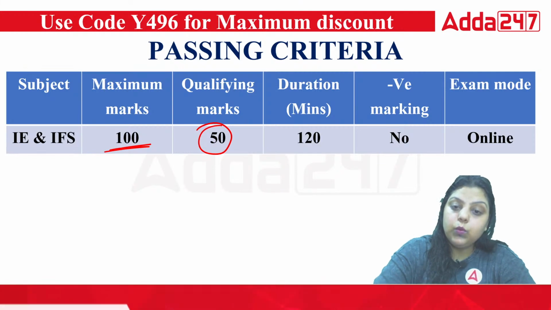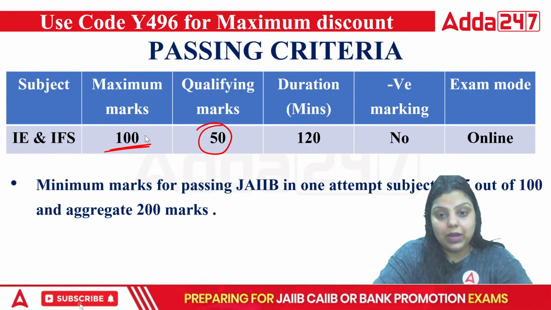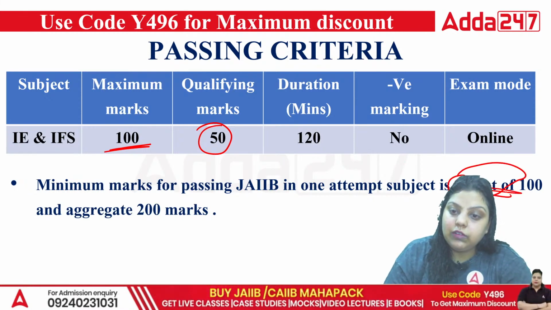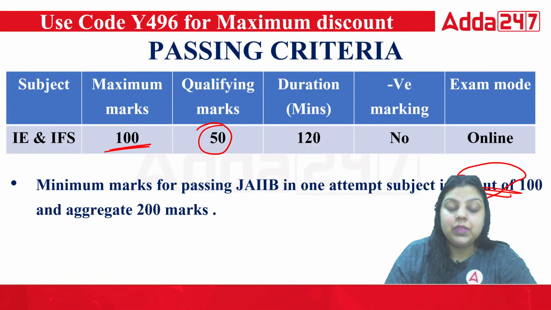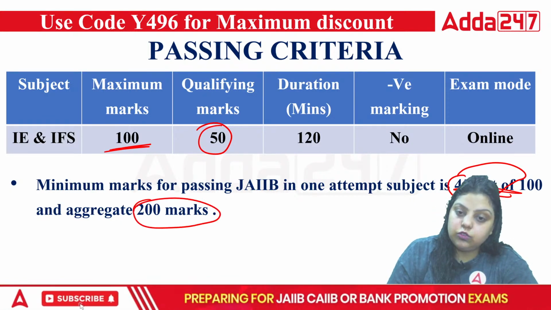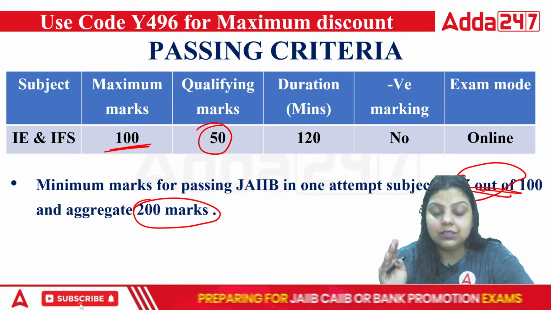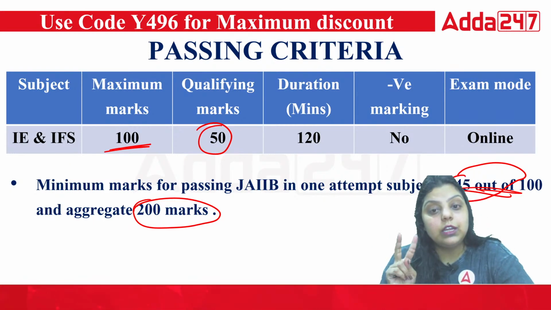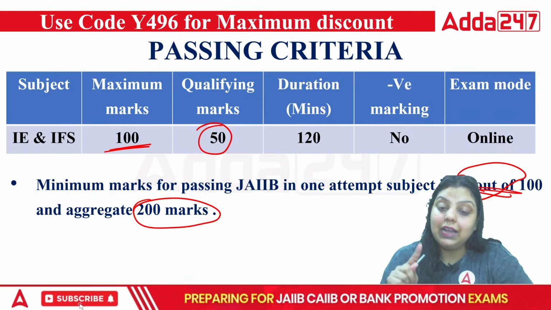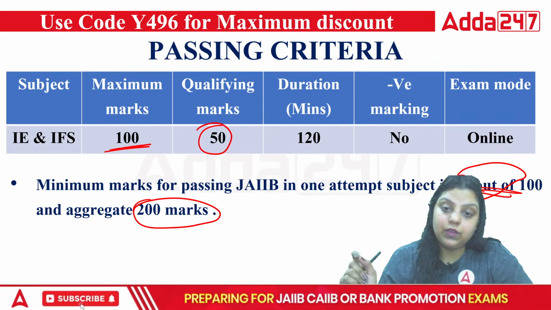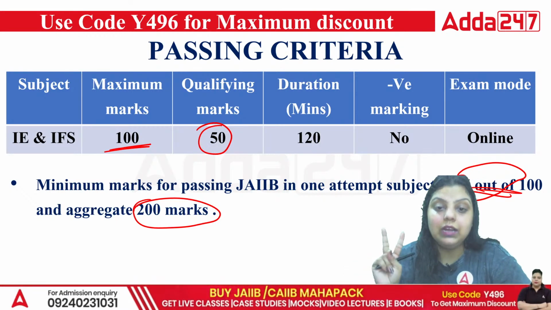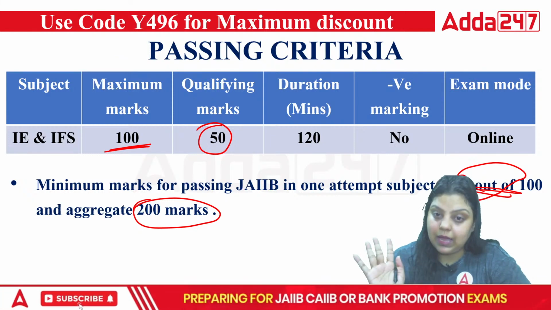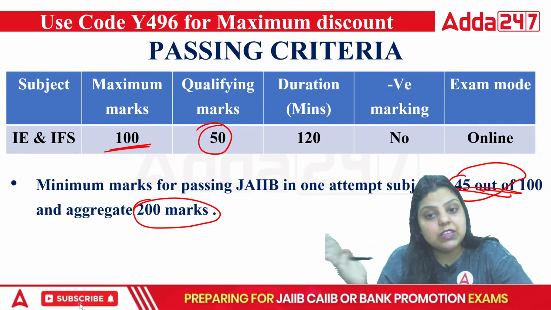Now, if you want to clear your whole JIB exam in one attempt only, you need a minimum of 45 marks out of 100 in each subject, plus an aggregate of 200 marks. As we know, JIB includes 4 papers, so 400 marks in total, out of which you have to get 200. And in each subject, you need 45 marks. These two are together required to clear the JIB in a single attempt.